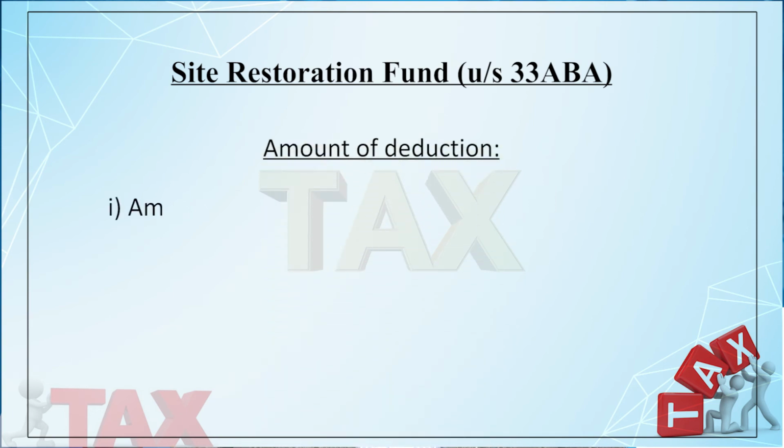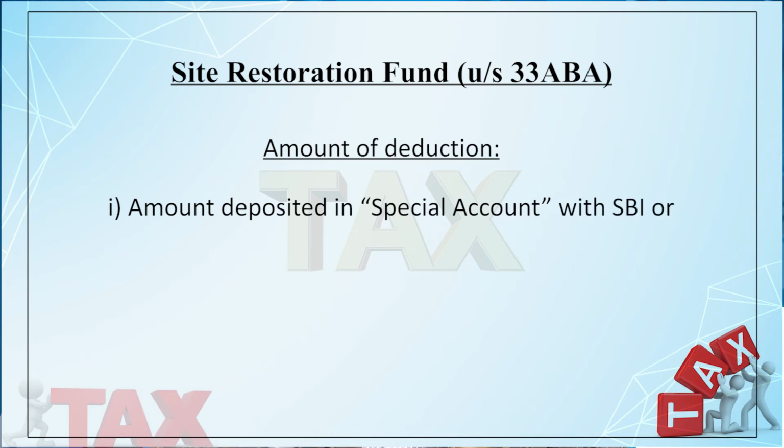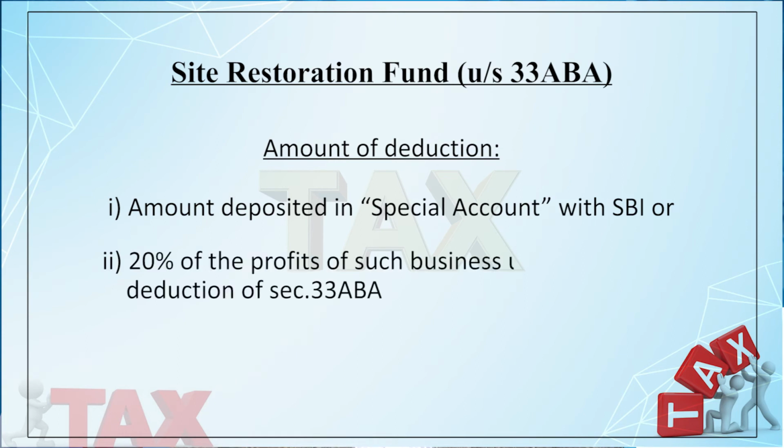What would be the deduction? There are two figures you have to consider. Number one is the amount deposited in the special account with the SBI, or 20% of the profit of such business under the head profits and gains of business or profession, before claiming the deduction under section 33ABA. Whichever is less will qualify for deduction. So, you have to keep in mind these two figures: the amount so transferred in the special account with the SBI, or 20% of the profit of the business before claiming such deduction. Whichever is less will qualify for deduction.